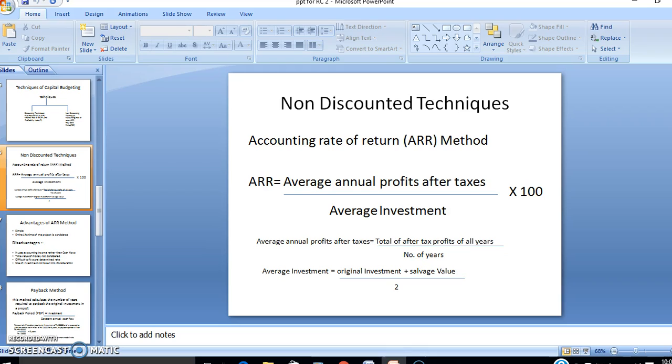ARR calculated would be compared with the predetermined rate of return. A project would be accepted if the actual ARR is higher than the predetermined rate, otherwise the project is liable to be rejected. If there are various projects under consideration, the project having the highest ARR will be accepted.